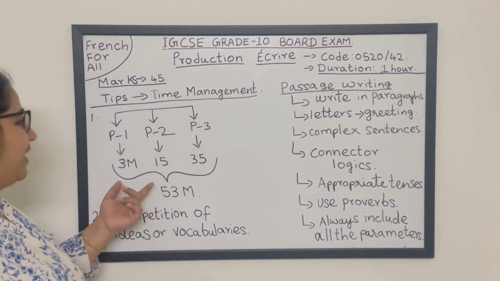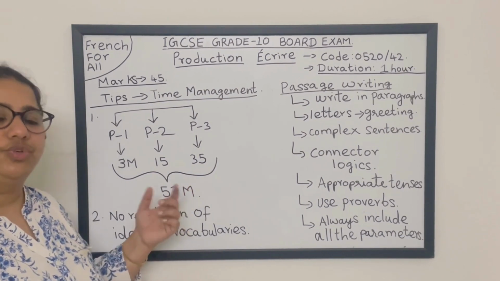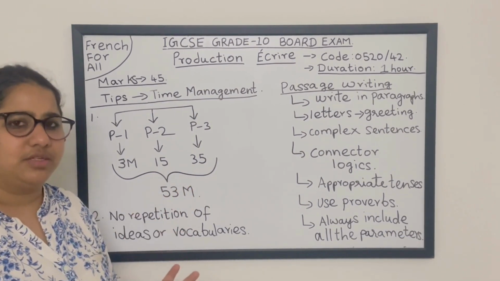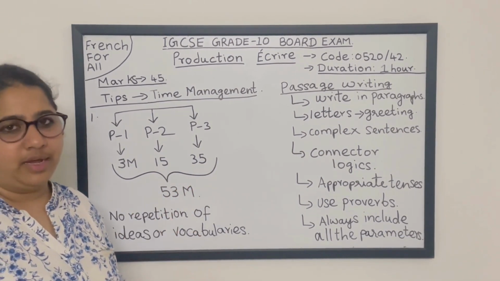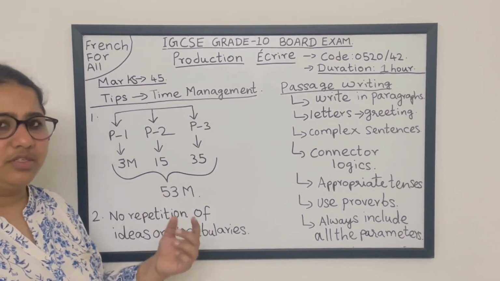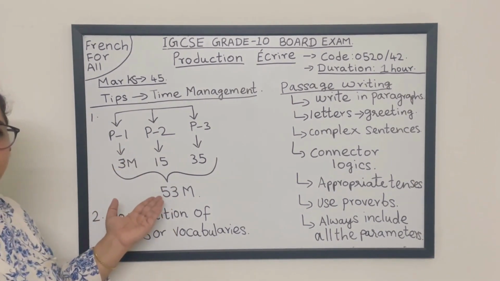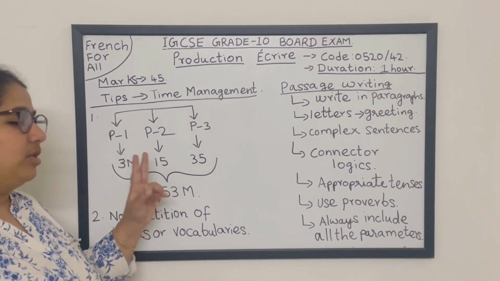Okay, and then next important is for the second section, that is part 2, take only 15 minutes, because there are only 90 words, 3 paragraphs. Each paragraph is going to carry 30 words. Not more than 5 minutes for one paragraph. Totally 15 minutes. Okay, so this is for part 2.